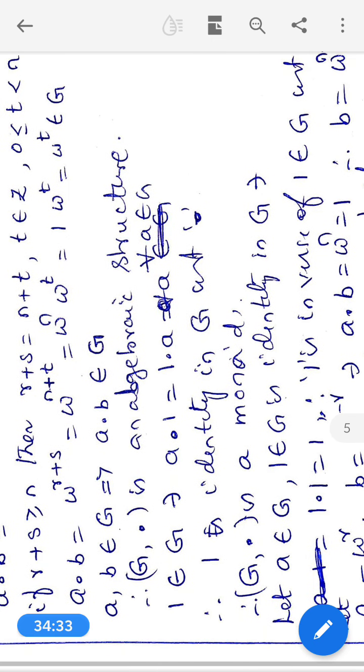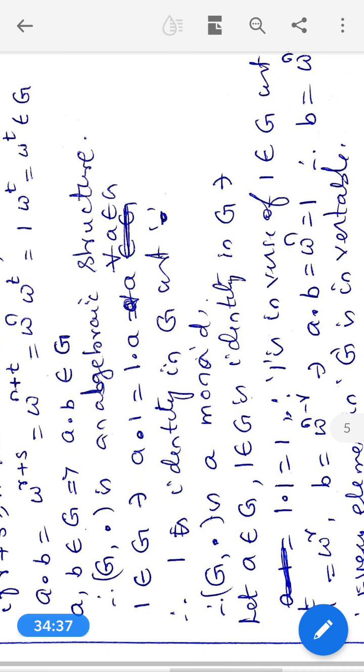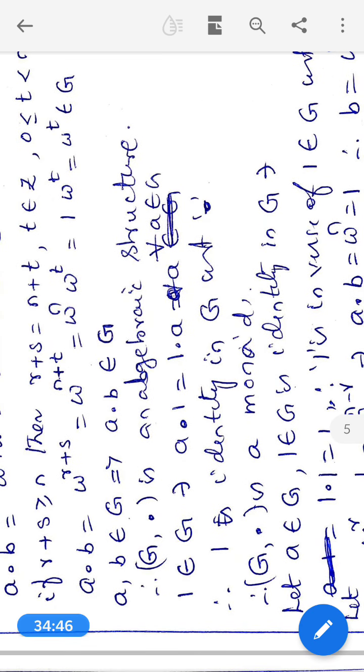Now, therefore, G comma dot is an algebraic structure. Now we have to verify whether the identity element exists in G or not. 1 belongs to G.